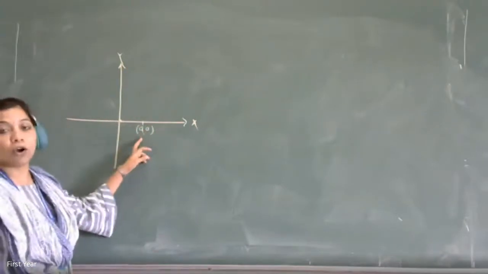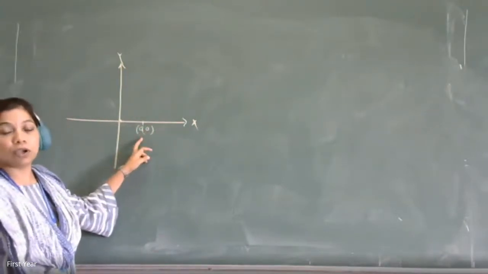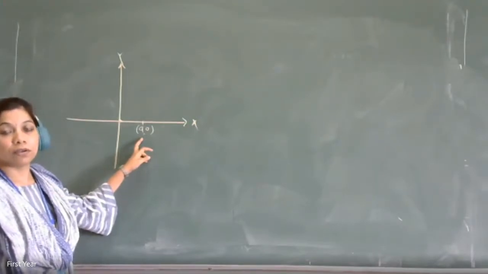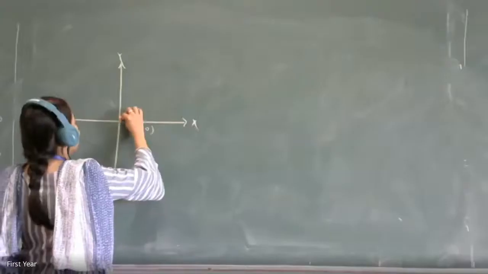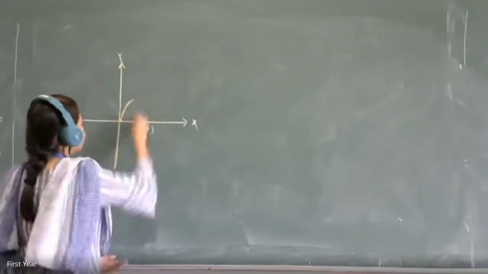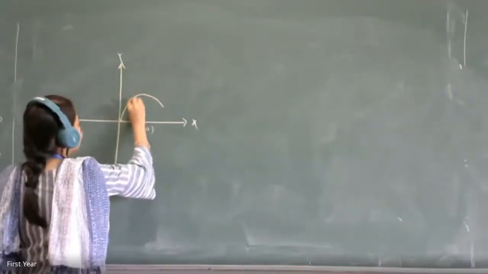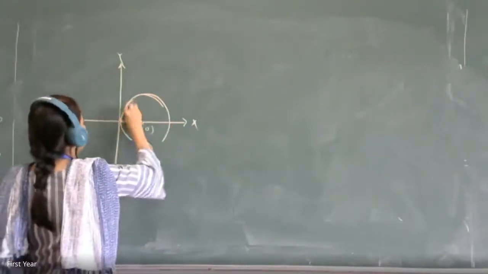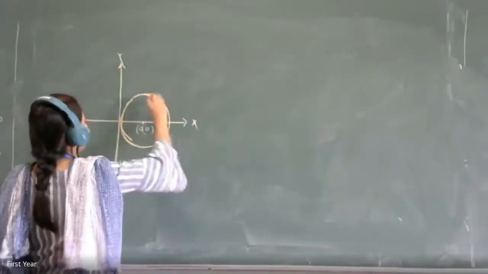Any point on the x-axis looks like some point (a, 0), right? Yes or no? Yes. So the circle will be something like this. Don't think that it is an ellipse. It's a circle itself.